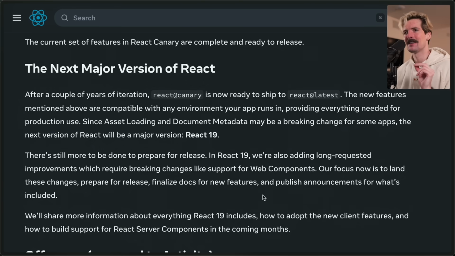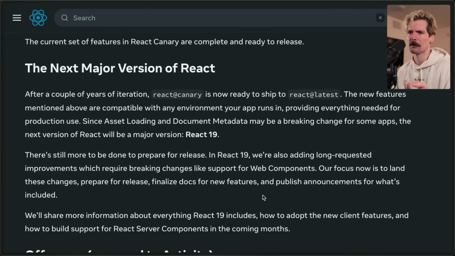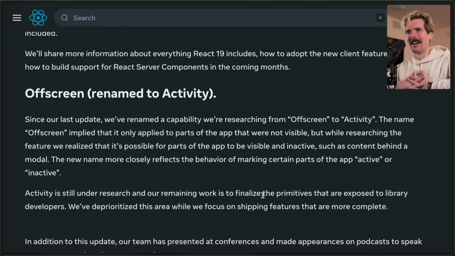Our focus now is to land these changes, prepare for release, finalize docs for new features, and publish announcements for what's included. We'll share more information about everything React 19 includes, how to adopt the new client features, and how to build support for server components in the coming months. I haven't heard them mention off-screen in a while. Oh boy, this is a fun one. It's been renamed, which is a good decision. Off-screen is too in the weeds technically. What the hell are we talking about?